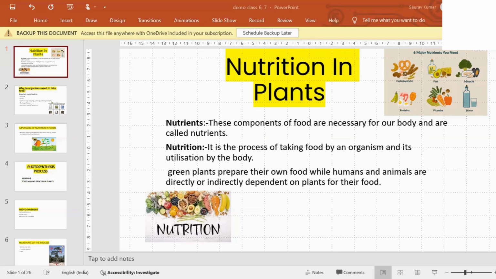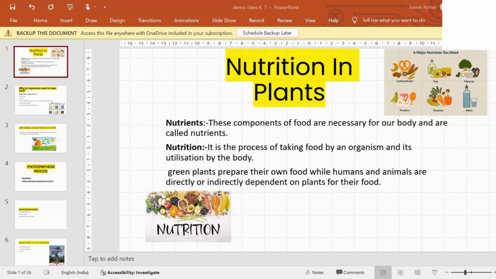Every food has some nutrient. This food goes to our stomach, goes to our body, and does its different functions in our body. So this is called nutrition. And the second thing is nutrients. For example, if you are eating something, like butter.